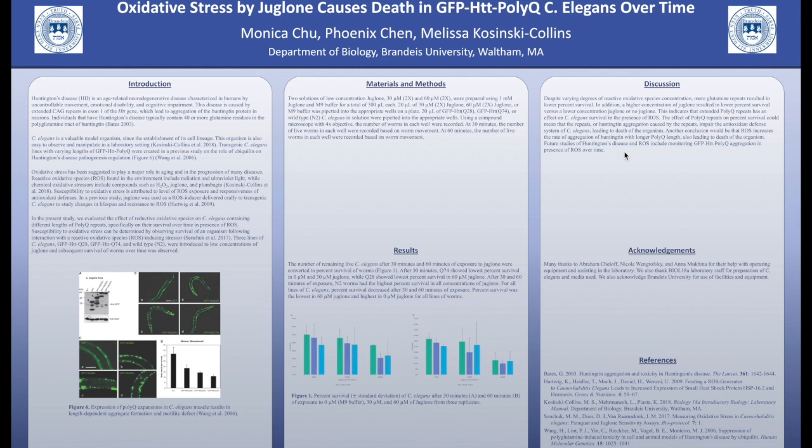This effect could mean that HTT aggregation caused by PolyQ repeats impairs the antioxidant defense system of C. elegans, leading to their death, or that ROS quickens the rate of aggregation of HTT, also leading to their death. Further studies of Huntington's disease and ROS include monitoring the fluorescence of GFP-Htt-PolyQ aggregation over time in the presence of Juglone.